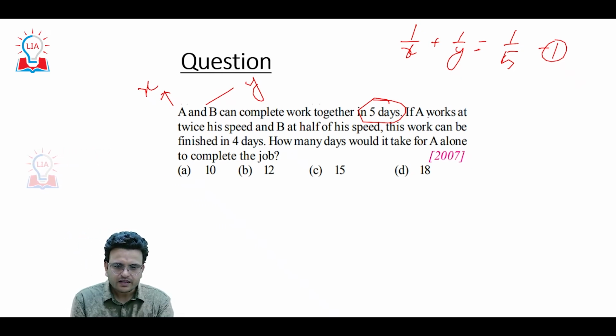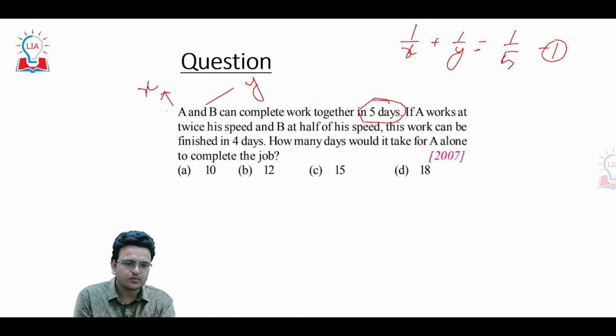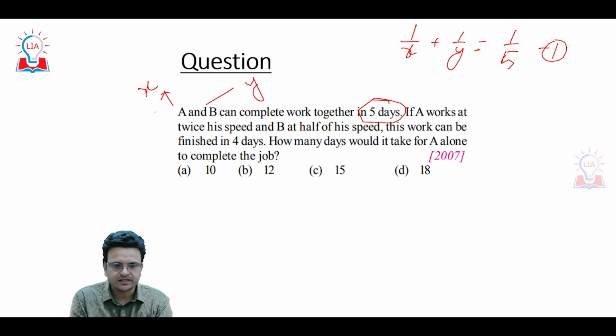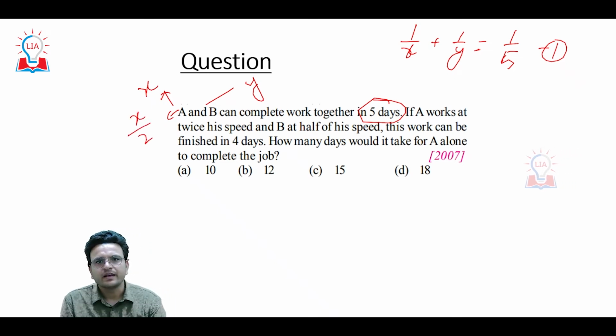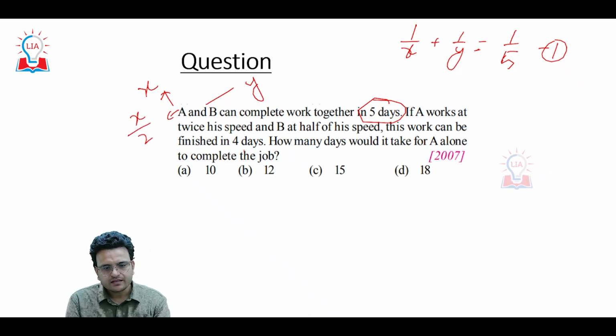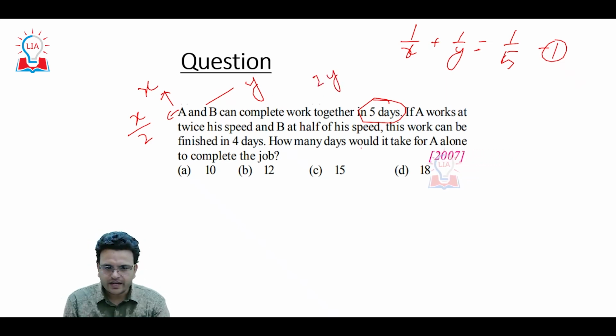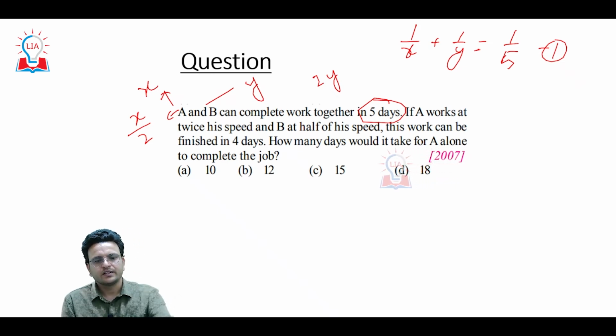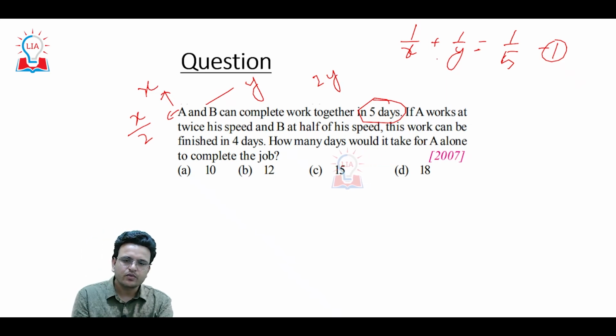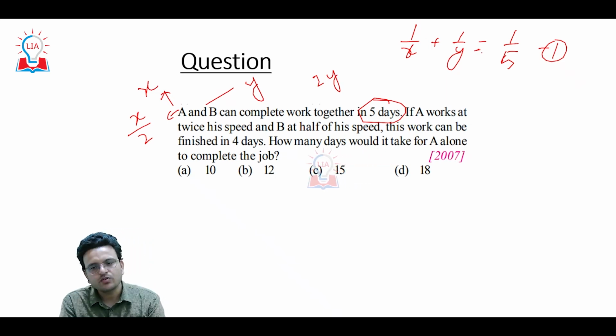Again, if A works at twice his speed, he will take half the time, X by 2. If B works at half of his speed, B will take double the time, 2Y. So here again you can make this. A and B can complete a piece of work in 5 days, so 1 upon X plus 1 upon Y will be equal to 1 upon 5.